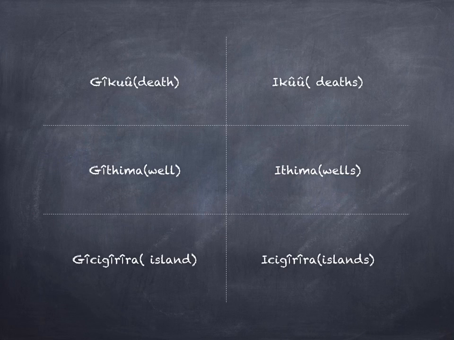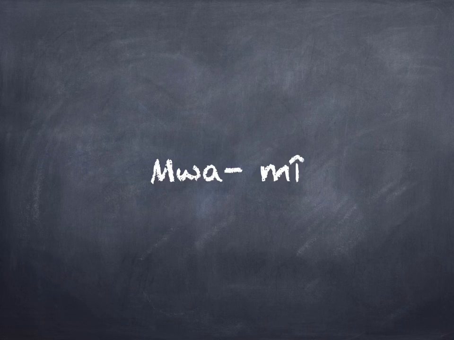gîcigîrîra, while islands are known as icigîrîra. Gîcigîrîra is singular, icigîrîra is plural. Another noun class is that of prefix moi for singular and prefix me for plural.